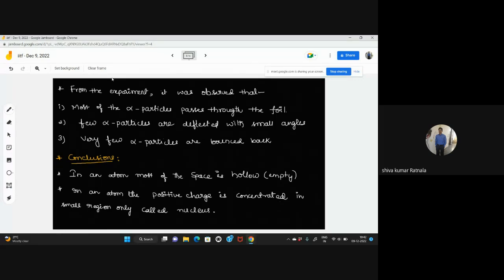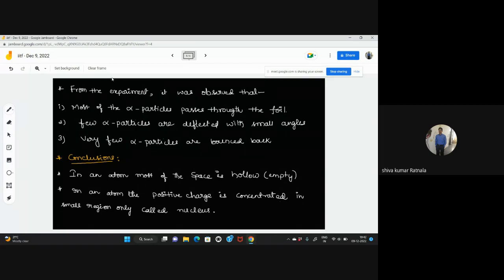That is, from this he was able to calculate the diameter of the atom and the diameter of the nucleus. Okay, the volume of the atom and the volume of the nucleus, he was able to calculate. So he was the first person who assumed and calculated the nucleus size and the atomic size of an atom.